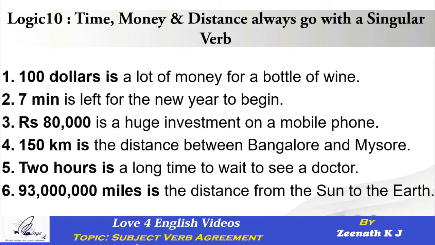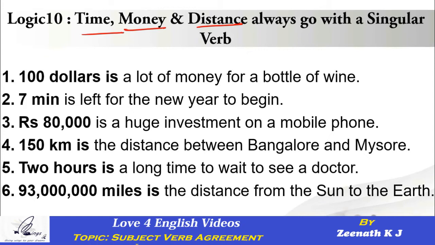Very nice. This one is, I think, going to be very interesting for all of you, because you must have definitely learned time, speed and distance under aptitude, where one or the other trainer must have dealt with this particular topic. However, here it's not time, speed and distance, it's actually time, money and distance.